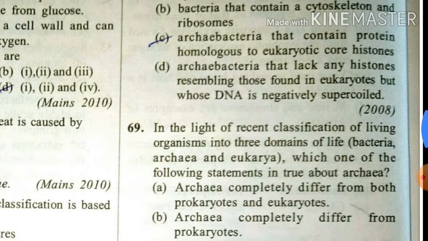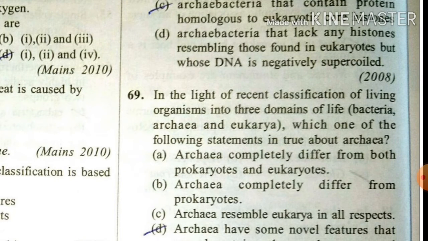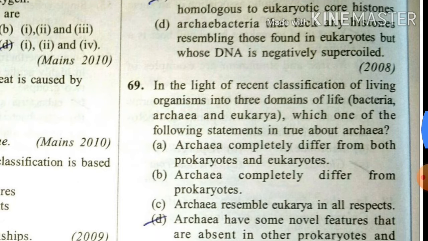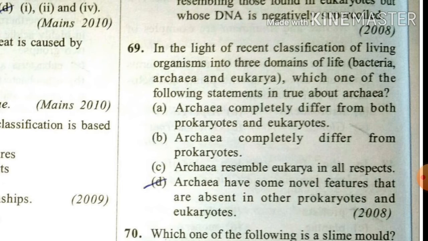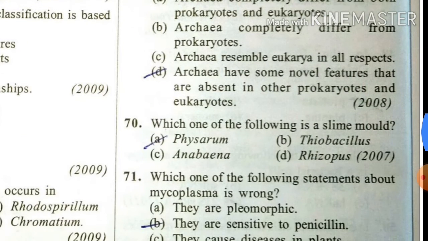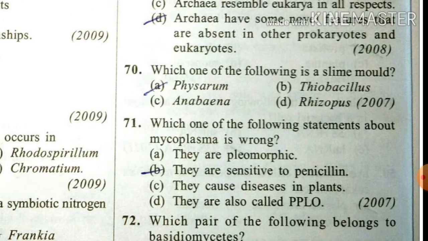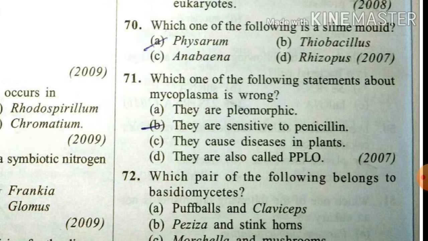Okay, next. In the light of recent classification of living organism into three domains of life, bacteria, archaebacteria and Eobacteria, which of the following statement is true about archaebacteria? Archaebacteria have some novel features that are absent in other prokaryotes and eukaryotes. Next question, number 70. Which of the following is a slime mold? Physarum.